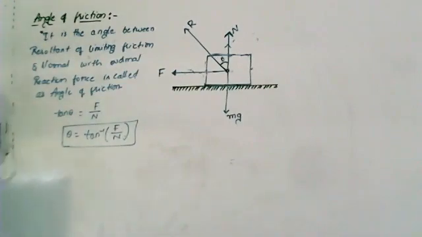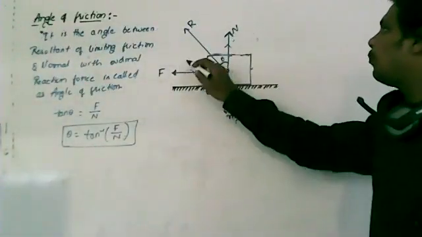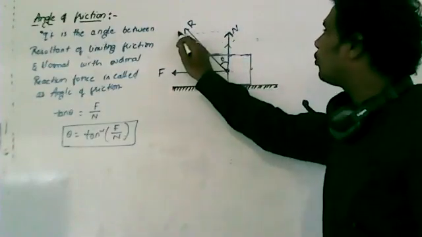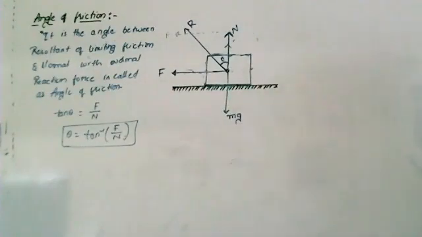Clear? Okay? Or else you can take tan theta is equal to opposite by adjacent. So what is the opposite force? Here the opposite vector is force F, so tan theta is F by N. So that is the angle of friction theta.